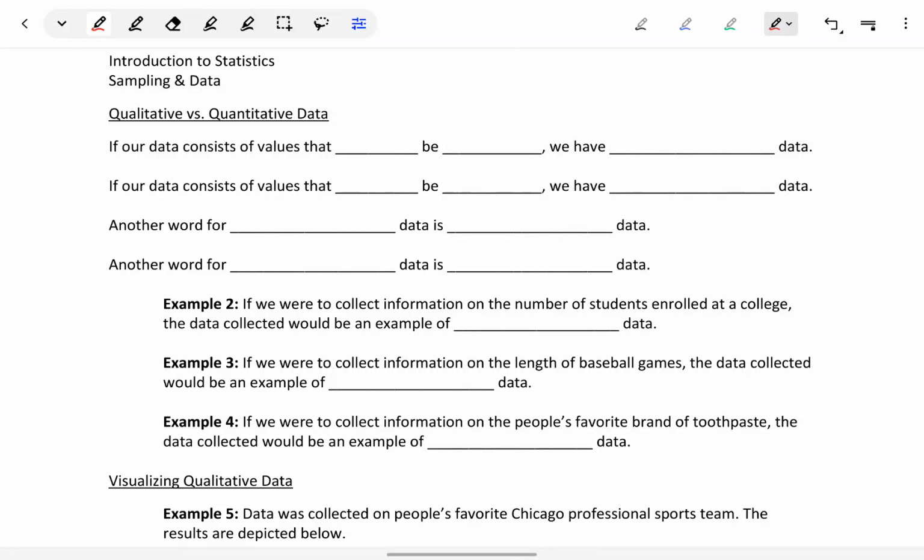We talked about the idea of population data versus sample data. We can also break data into qualitative versus quantitative. If our data consists of values that cannot be ranked, then we refer to that data as qualitative.